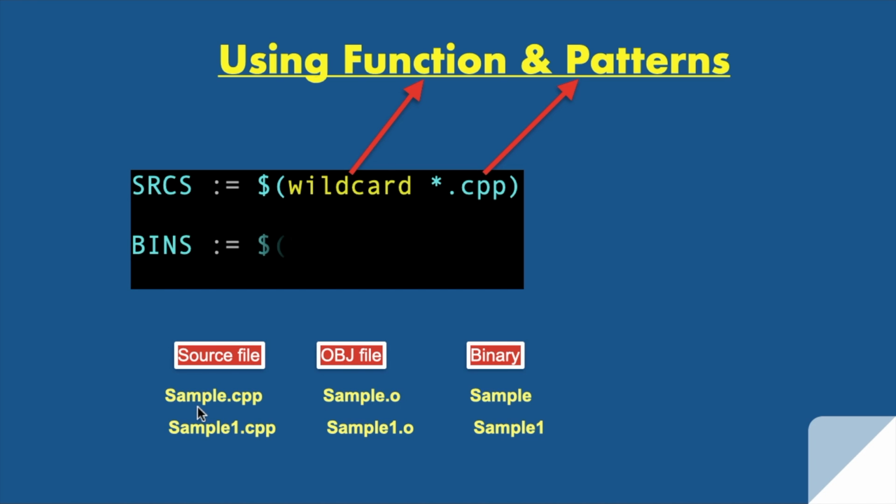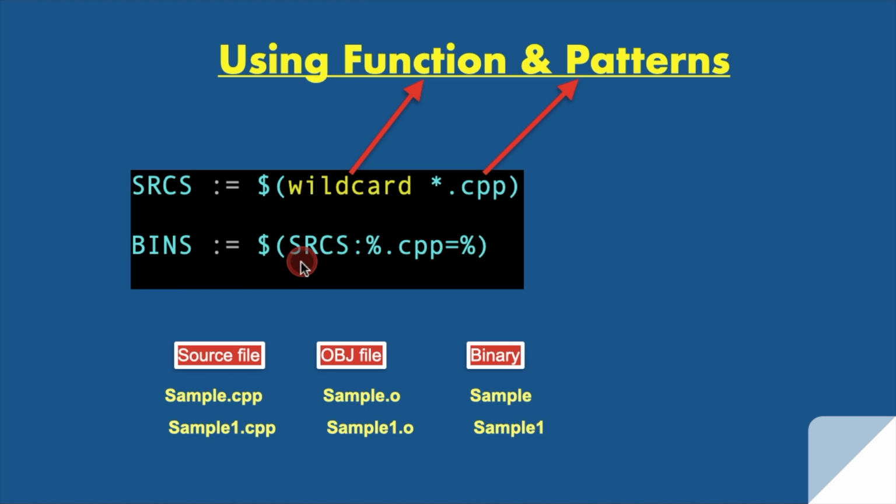Let me show you. We can determine the name of the binary files in this way. We will say get srcs. Srcs is nothing but all source files. That means srcs holds all CPPs. In this case, srcs is having sample.cpp, sample1.cpp.